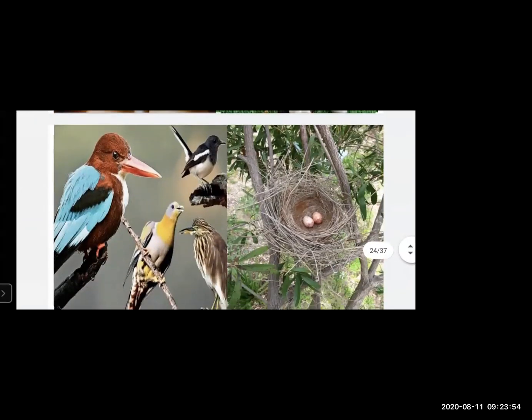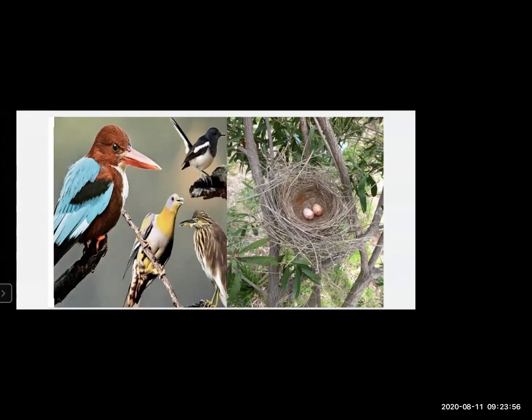For example, birds. There are many birds, you can see birds lay their eggs, and when their eggs are hatched, young ones come out of it. You must have seen sometimes accidentally their eggs fall down from their nest. So you must have come across some such incidents.